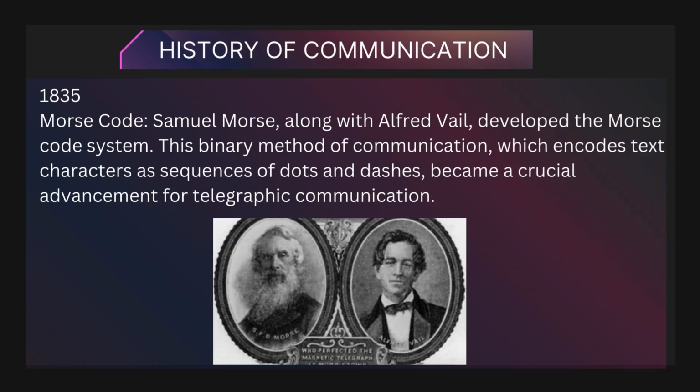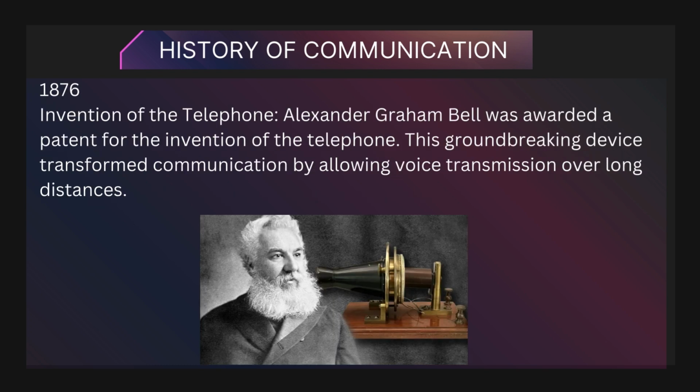A quick dive into the history of communication. In 1835, Samuel Morse, along with Alfred Vail, developed the Morse code system. This binary method of communication, which encodes text characters as sequences of dots and dashes, became a crucial advancement for telegraphic communication. In 1876, Alexander Graham Bell was awarded a patent for the invention of the telephone. This groundbreaking device transformed communication by allowing voice transmission over long distances.